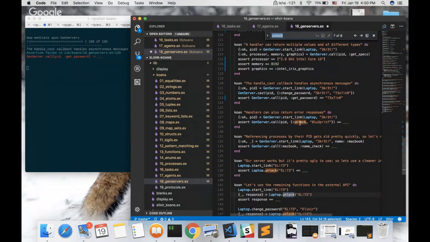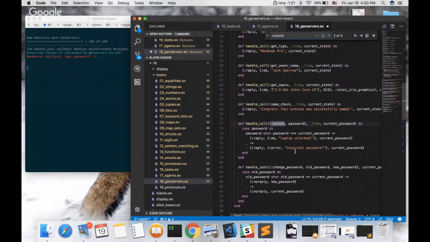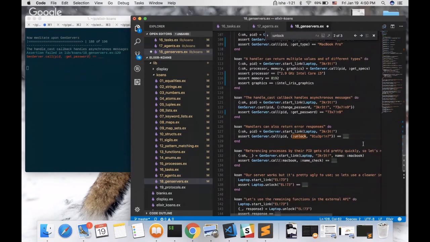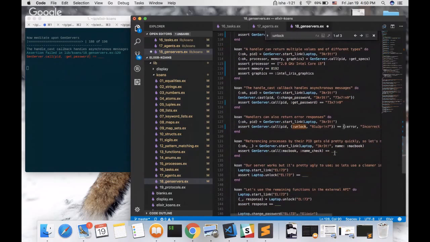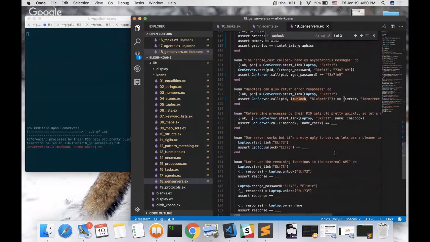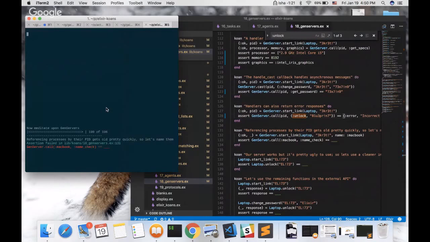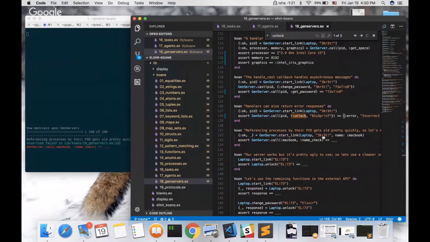So unlock, if it's given the wrong password, returns error and incorrect password here. Do we match on it? No, the whole tuple. I think, what happened here? Yeah, just formatting anyway.